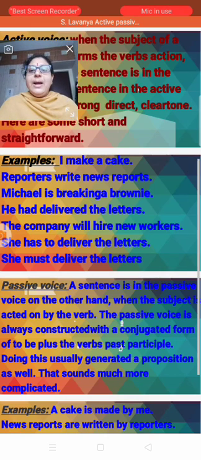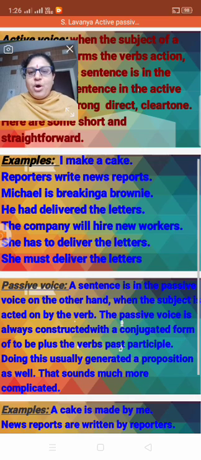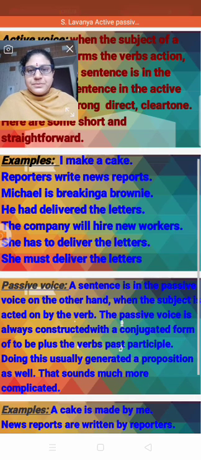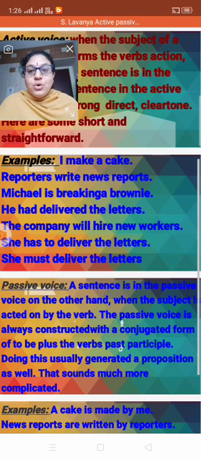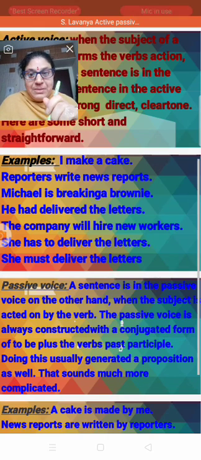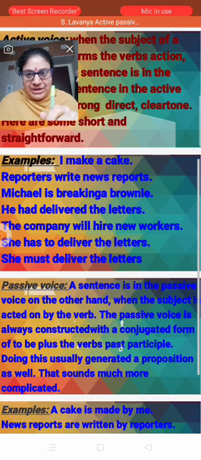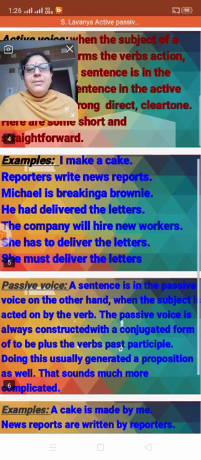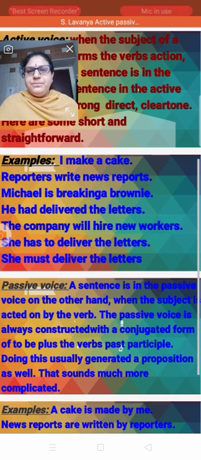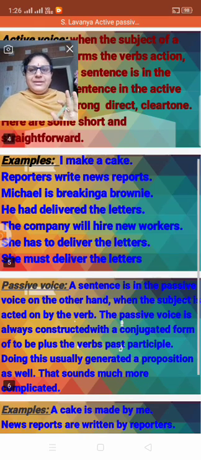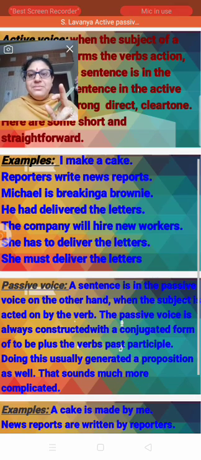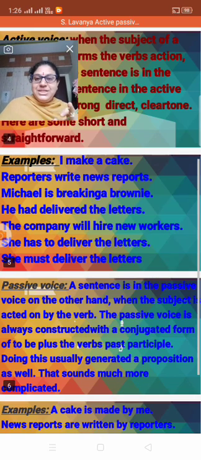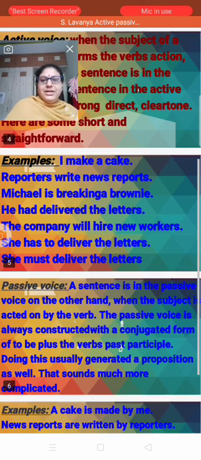Okay? Right. Michael is breaking a brownie. So, Michael is breaking a brownie, present tense, right? He is doing it now. Michael has broken a brownie. Broken, so it is completed. He has broken, right? Michael is breaking a brownie comes under the present tense. Yes. And the next one.